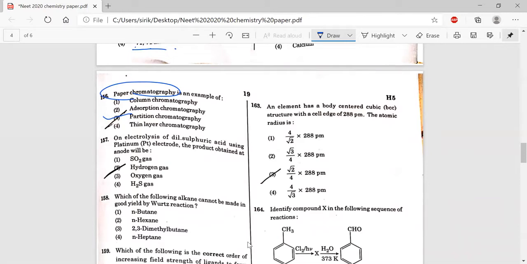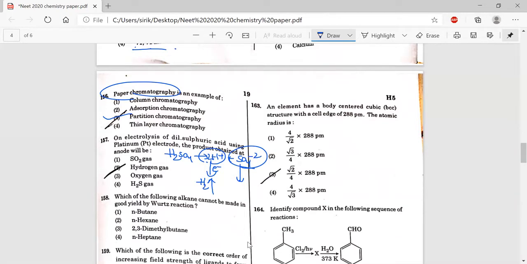On electrolysis of dilute sulfuric acid using platinum electrode, the product obtained. So take H2SO4. It dissociates into 2 H+ ions and SO4 2- ions. Cations move towards the cathode, undergo reduction, gain electrons and release hydrogen gas. Whereas SO4 2-, an anion, moves towards the anode and undergoes oxidation.